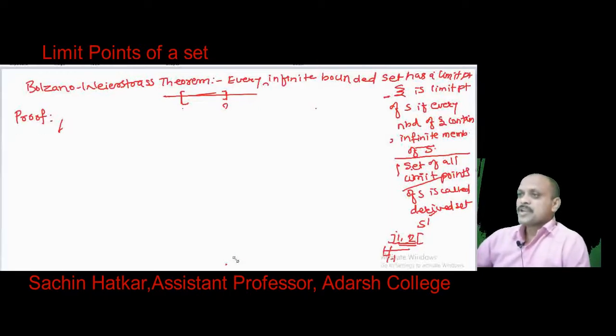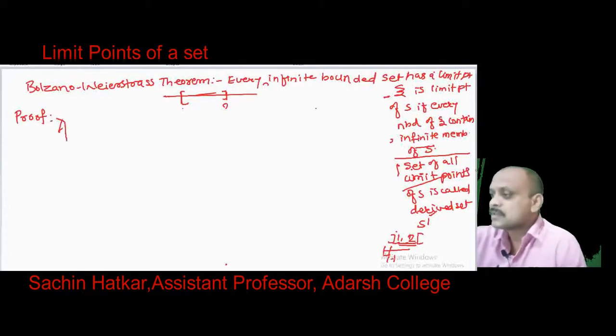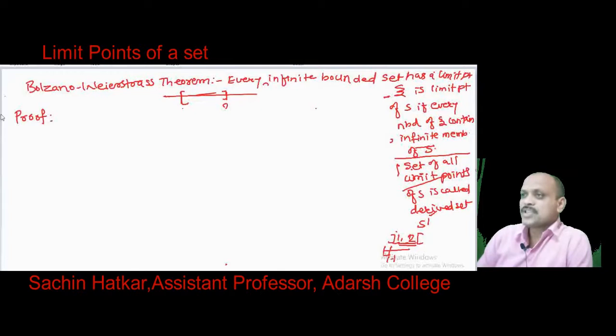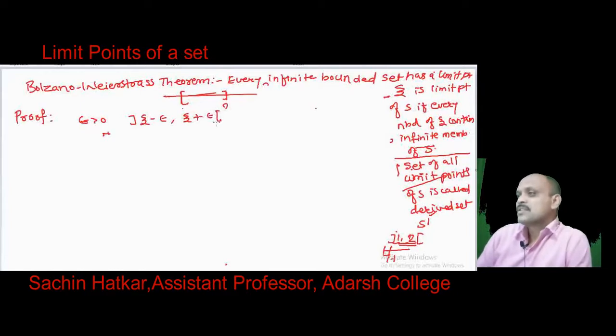Consider a neighborhood of xi. Suppose epsilon is greater than 0, consider this open interval xi minus epsilon and xi plus epsilon. See these two numbers, xi minus epsilon is smaller than xi, and what is xi?